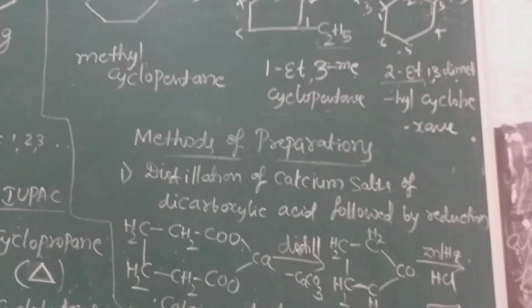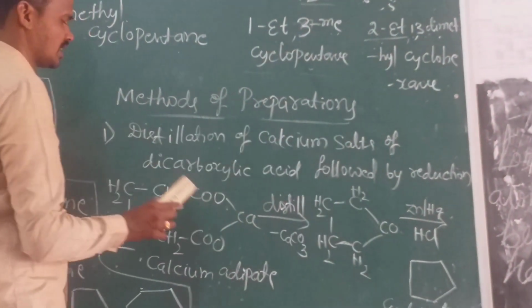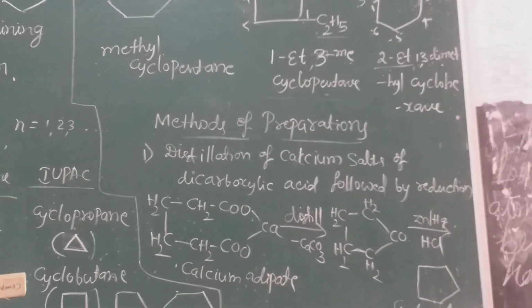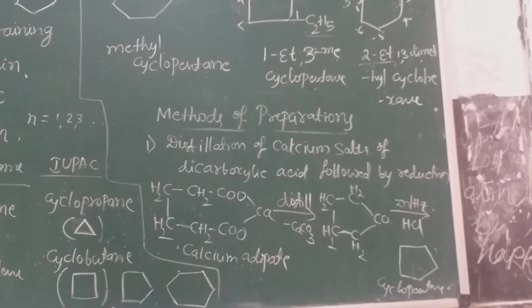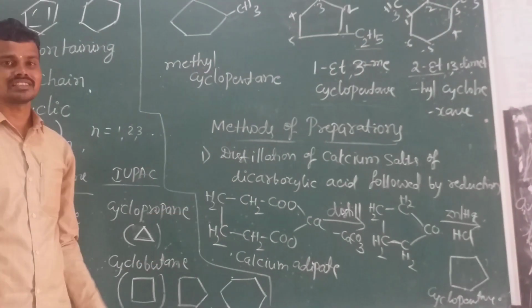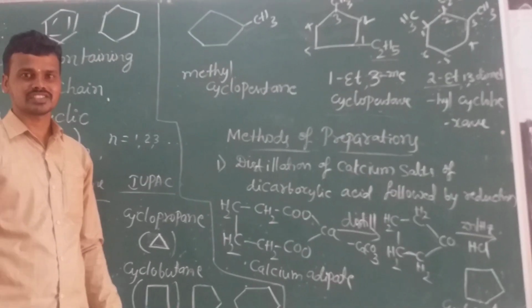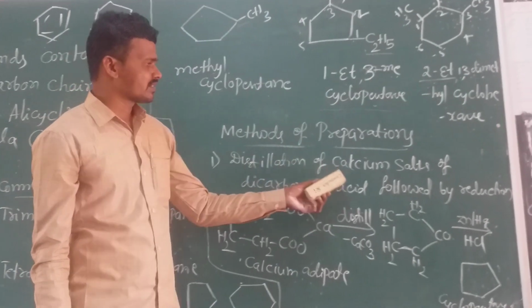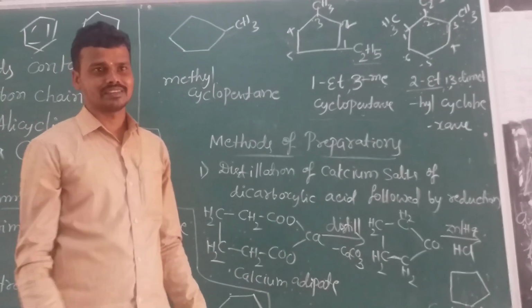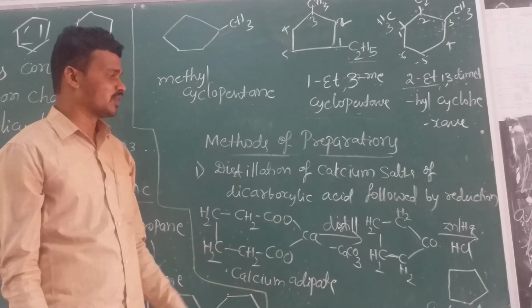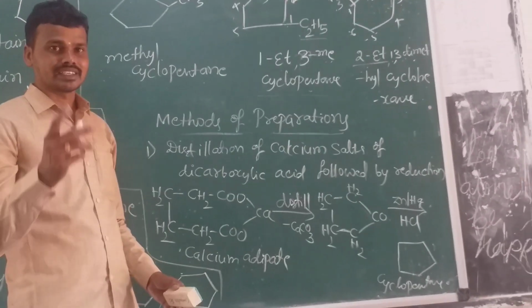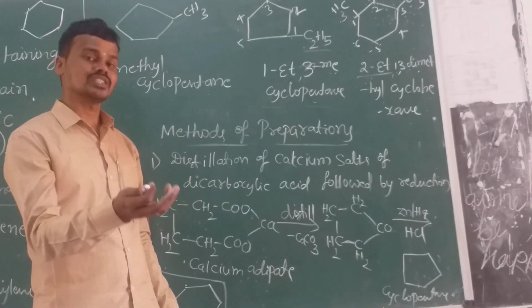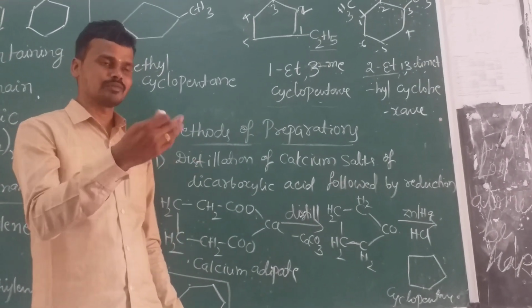The first method of preparation: distillation of calcium salts of dicarboxylic acid followed by reduction. Okay, distillation of calcium salts or barium salts. Distillation is the purification process. A single carboxylic acid has the formula COOH, but a dicarboxylic acid contains 2 COOH groups, followed by reduction. Reduction means addition of hydrogen, removal of oxygen.